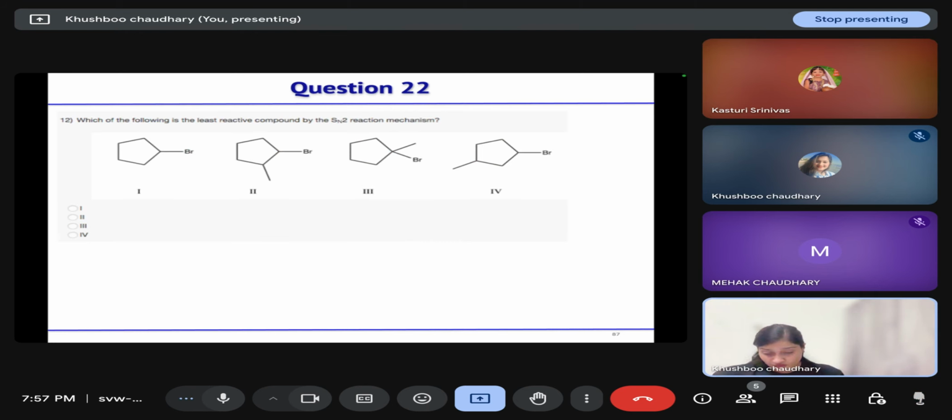Last question is, which of the following is the least reactive compound by SN2 reaction mechanism? So SN2 means primary and secondary can undergo SN2, but tertiary will not go. So this can undergo, this can undergo, this is tertiary, so it will not, and this is also secondary. So the correct option is option 3. Option 3 only. Clear? Yes, yes.